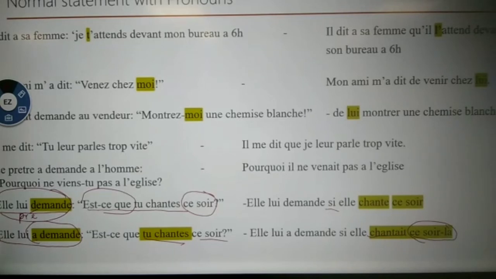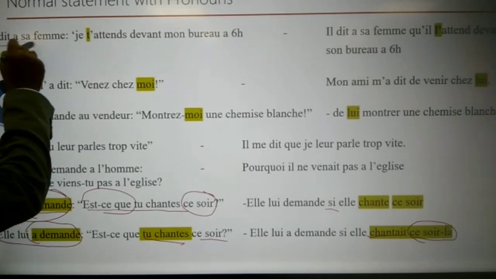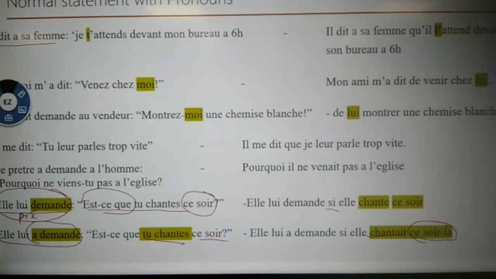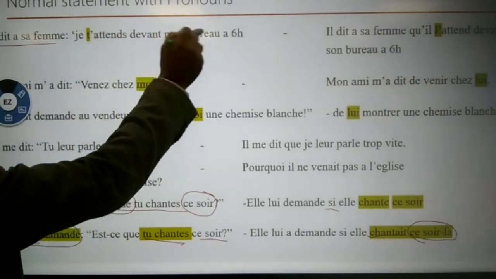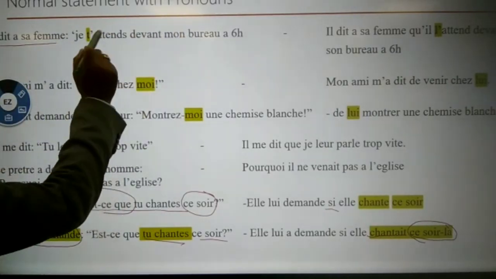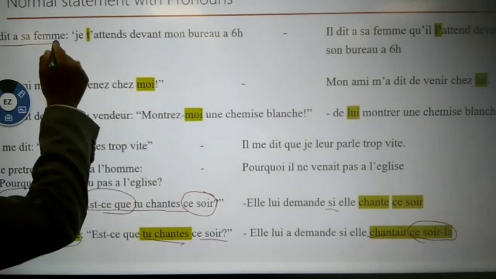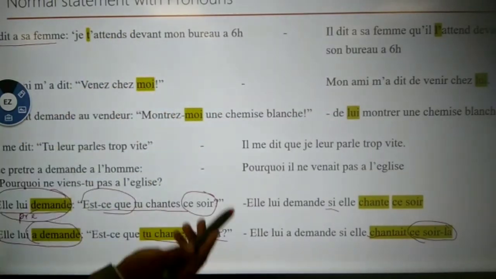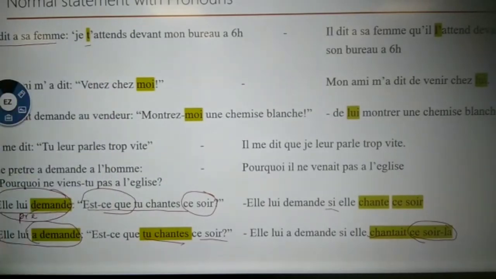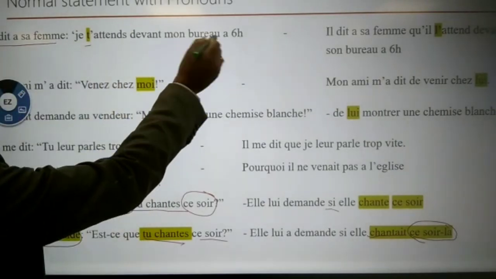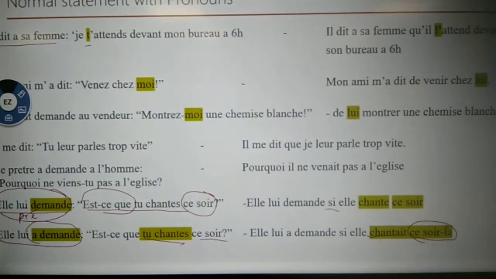See, for example, il dit à sa femme. Understand the meaning? Il dit à sa femme, that means he says to his wife. What is he telling? Je t'attends devant mon bureau à 6 heures. J'attends means I wait. Je t'attends, I wait for you. Okay, look at this pronoun. Devant mon bureau, in front of my office, at 6 o'clock. So the husband is telling his wife, I am waiting for you in front of my office.